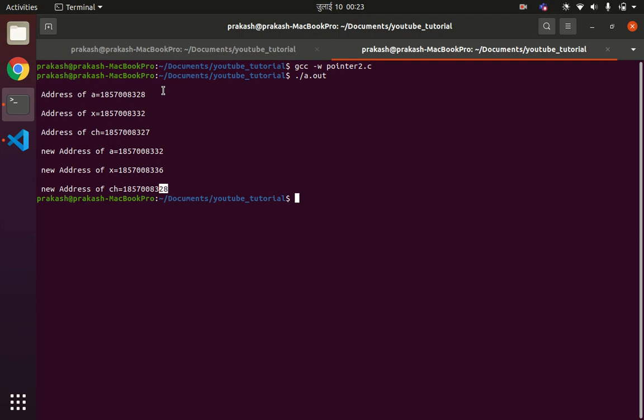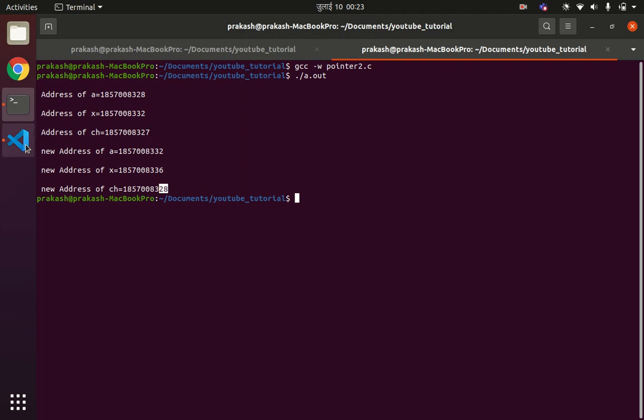In this case we have the floating point addresses. So the floating point address also will be incremented by 1, meaning 4 bytes of memory space will be reserved. The next 4 bytes of memory space will be reserved, and we are getting the next address as 36. And character requires only 1 byte of memory space. So the next address location will be 27 plus 1, which will be 28. So in this way we are getting the values here.